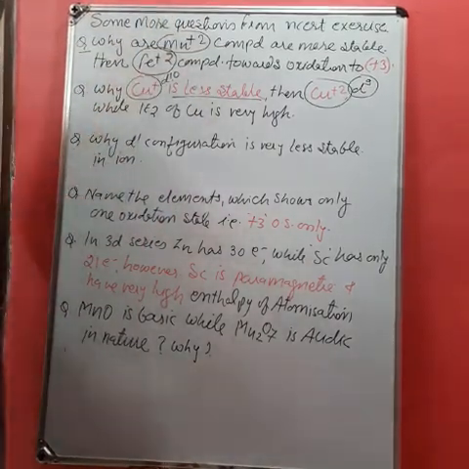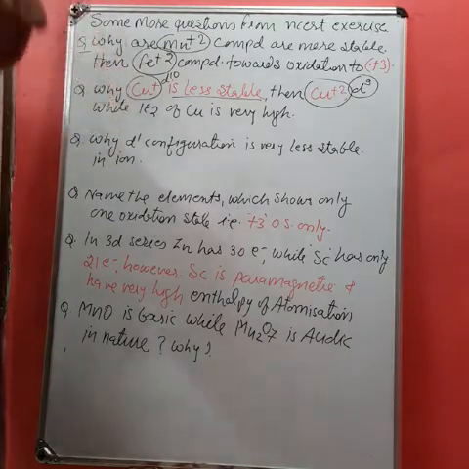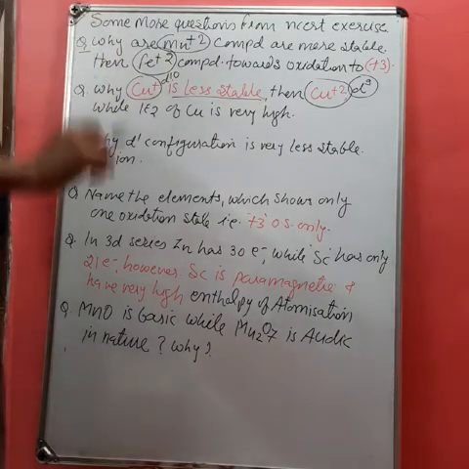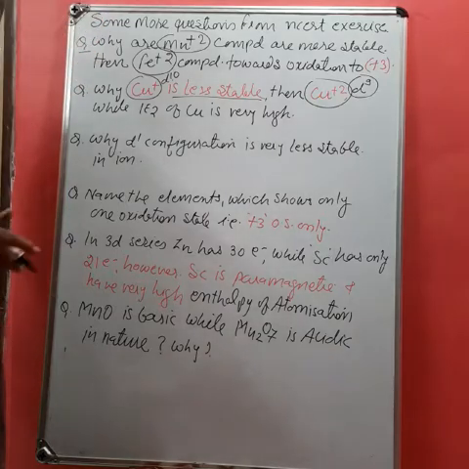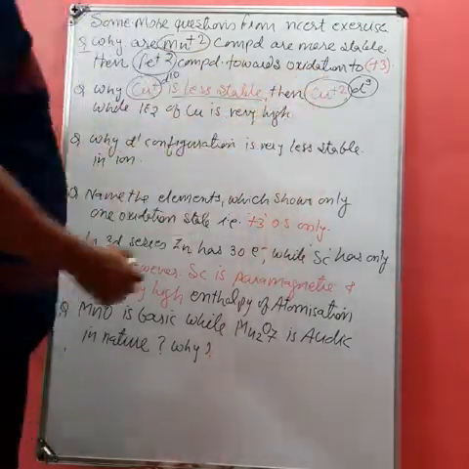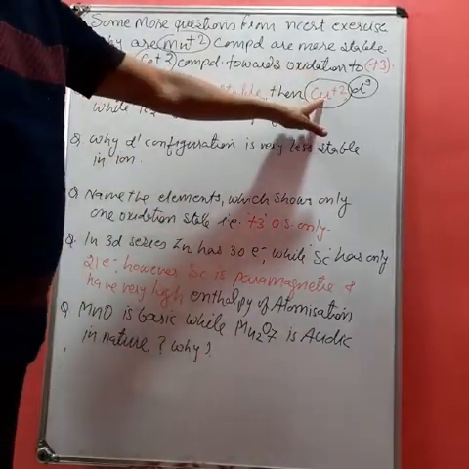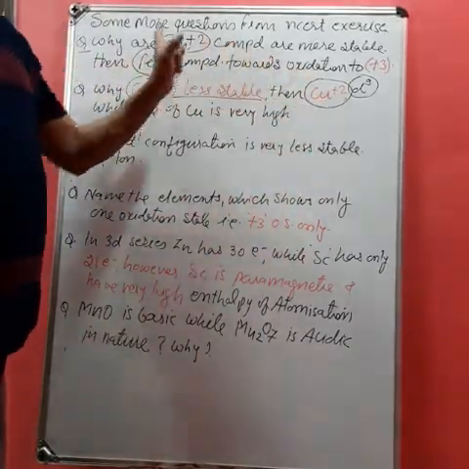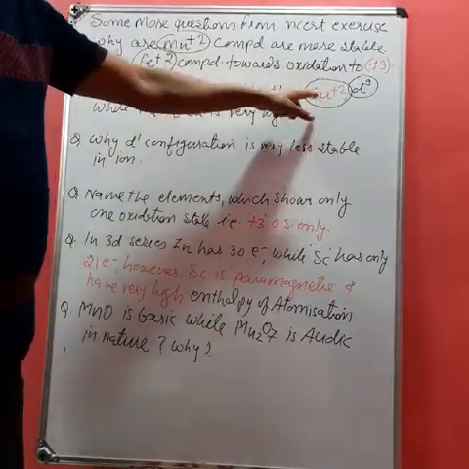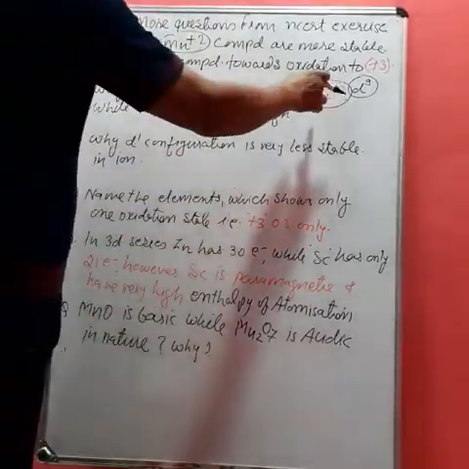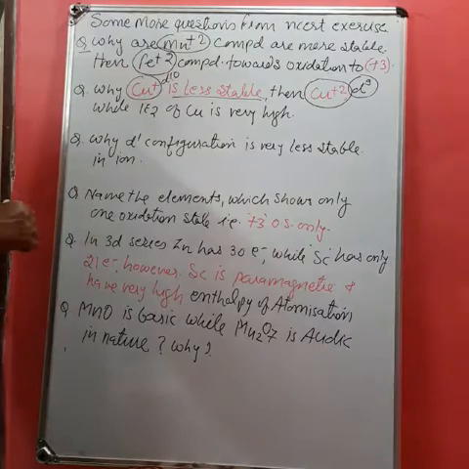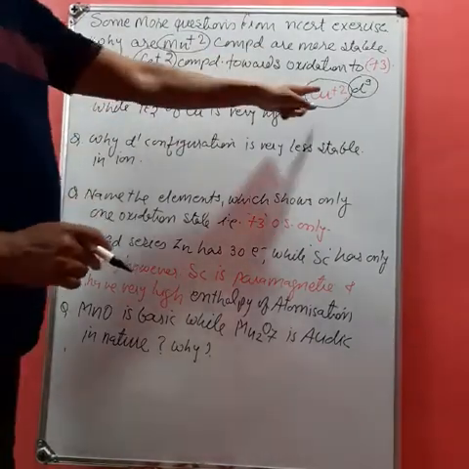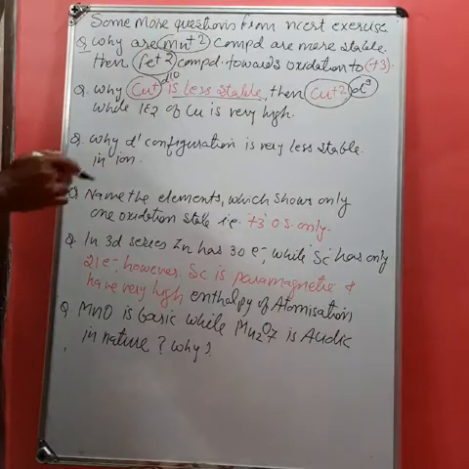it is less stable. Why? Student, actually the stability not only depends on ionization enthalpy, but it also depends on hydration enthalpy, in the aqueous solution. The hydration enthalpy of the Cu+2 cation is higher because its size is smaller as compared to the Cu+ cation, as well as its nuclear attraction force is higher. Therefore, it gets hydrated very easily, and therefore the Cu+2 cation is more stable as compared to the Cu+ cation. You have checked that most compounds exist in the form of the Cu+2 cation.